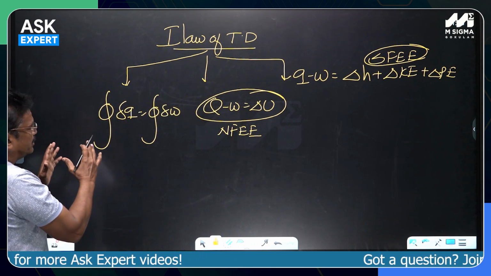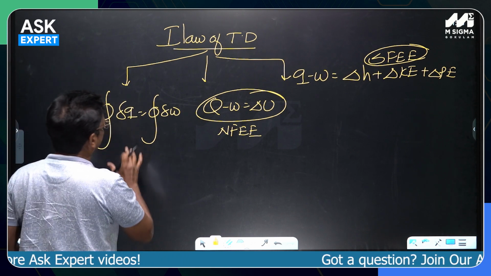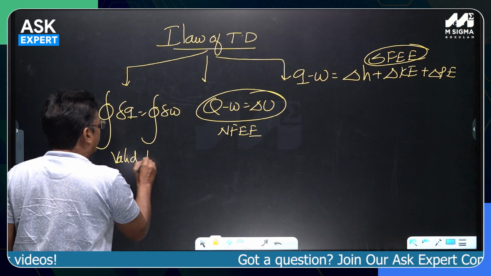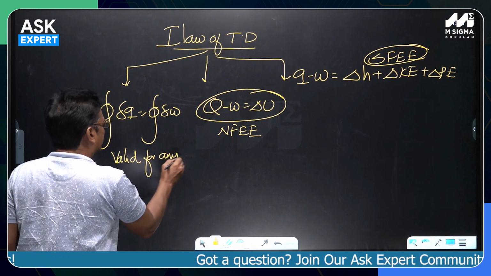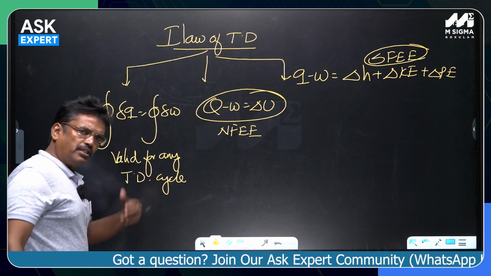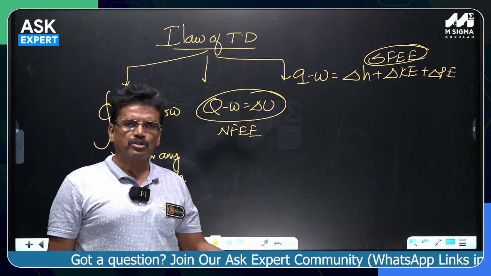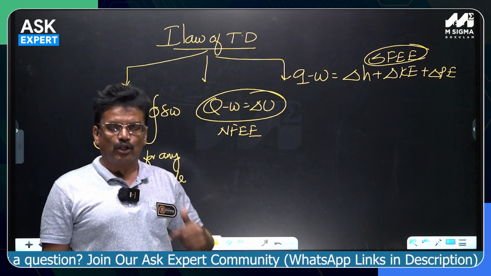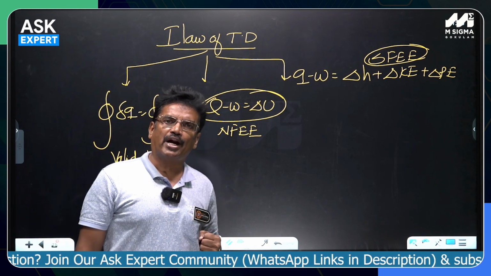This conservation of energy equation is valid for any thermodynamic cycle, may be reversible or irreversible, clockwise or anti-clockwise. What do you mean by clockwise or anti-clockwise cycle?